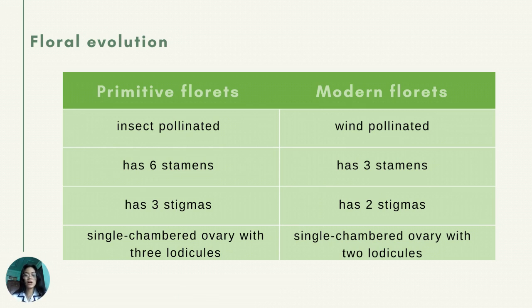Now, this reduction contributed to the adaptation of these grass florets as it gave them less energy expenditure during pollination, since attractants are not needed in wind-pollinated plants. The substantial energy that is saved is then used for their maintenance and also for their survival functions.